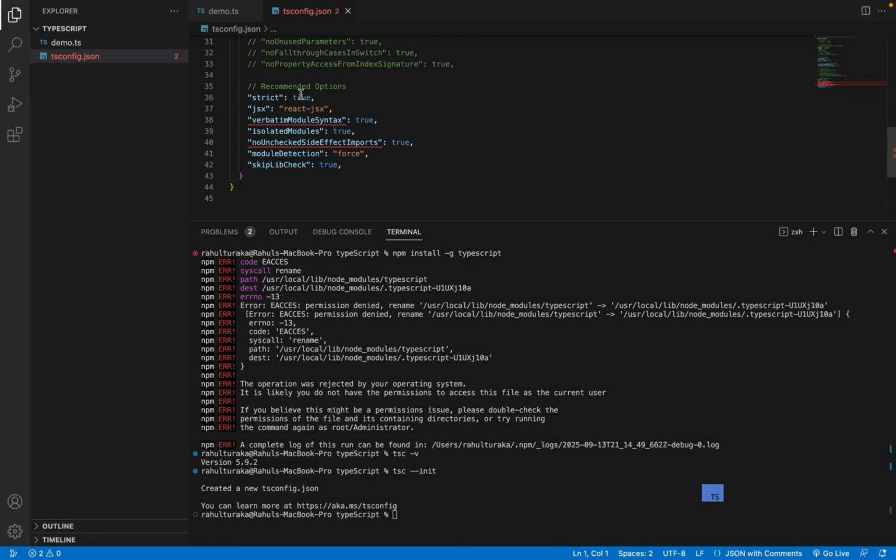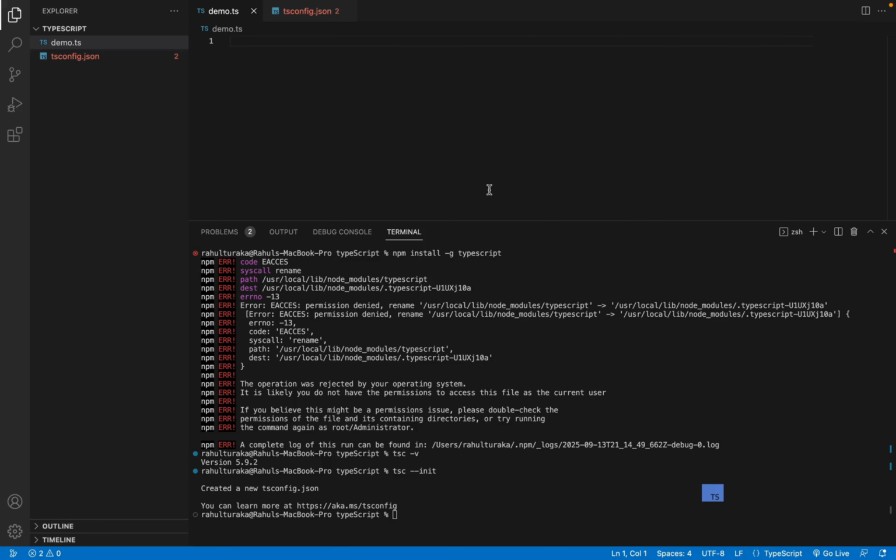If you scroll down, there is a property called strict set to true. This property lets us do strict typing. Whether we want it or not, we can set it by making it true or false. It forces TypeScript to check everything carefully, and because of that, it helps prevent mistakes. If you set it to false, you can still use TypeScript, but it won't force you to add type definitions everywhere, which kind of defeats the purpose of using TypeScript in the first place. So that's why I recommend you make it true and save the file. Now, let's go to the coding part, open the TS file.